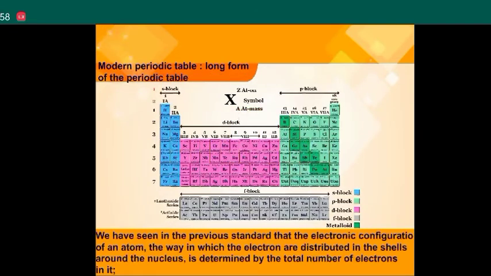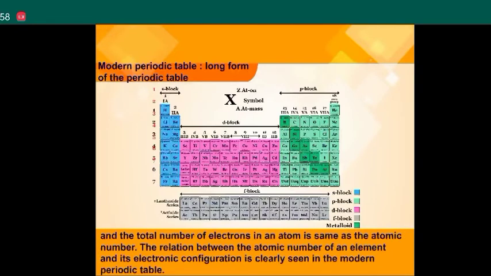We have seen in the previous standard that the electronic configuration of an atom is the way in which the electrons are distributed in the shells around the nucleus, and the total number of electrons in an atom is the same as the atomic number. The relation between the atomic number of an element and its electronic configuration is clearly seen in the modern periodic table.